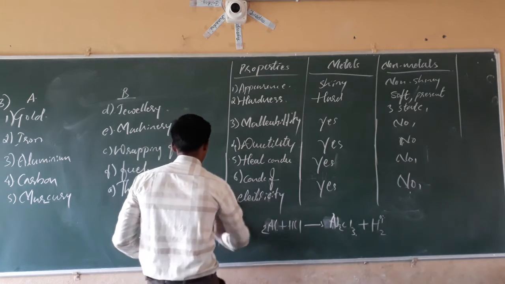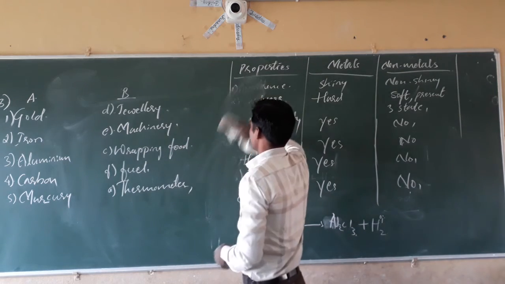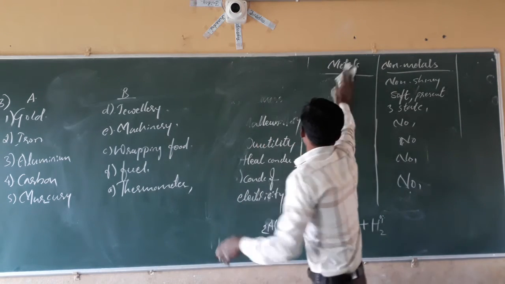Come to the 9th question. By zooming or by pausing the video, you can note down the points.